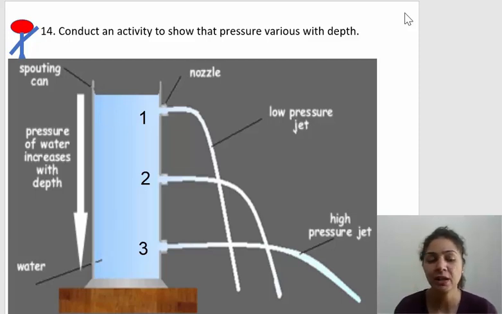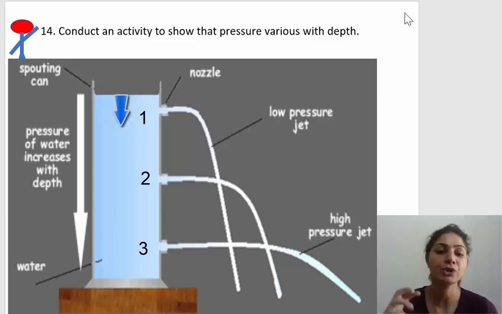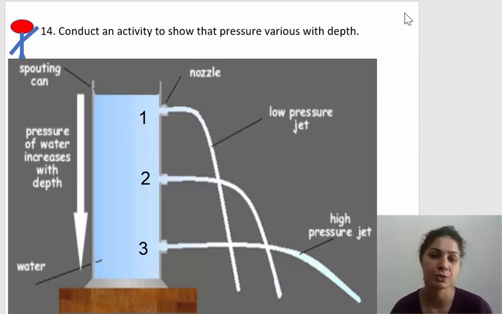Whereas at the first opening, only a small water column is responsible for applying the pressure. That's why from the first opening the pressure is going to be less, but from the third, the lowermost opening, the pressure is going to be very large.